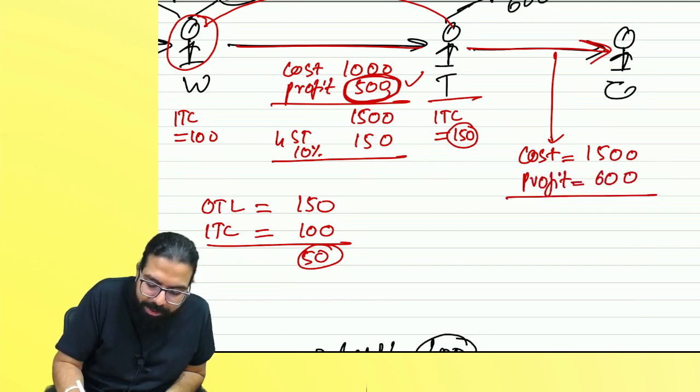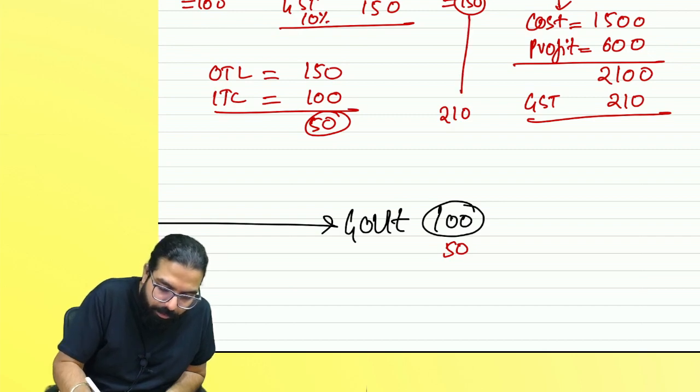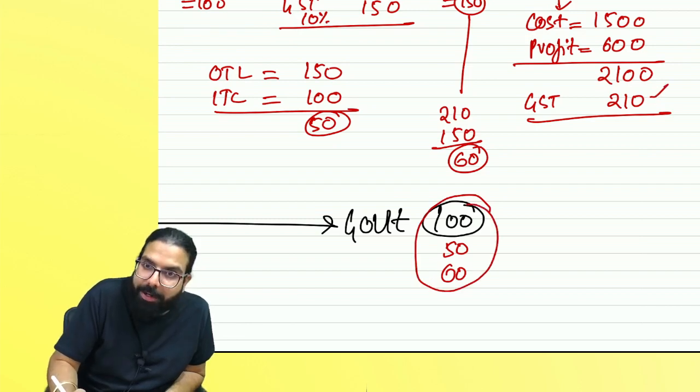600 is the selling price, 2000 GST 210 at 10%. Correct or not? Can you tell me the output is 210? Input is 150. How much will he pay to the government? The government got 210. Customer paid.